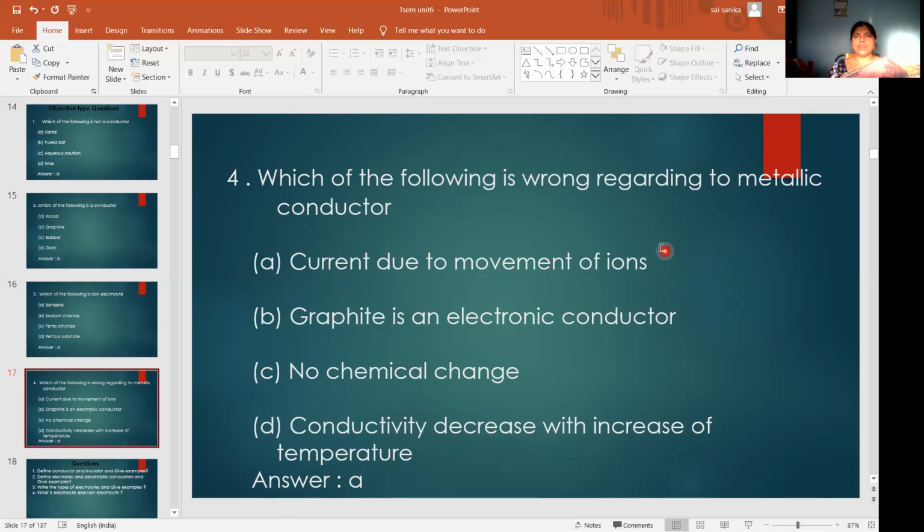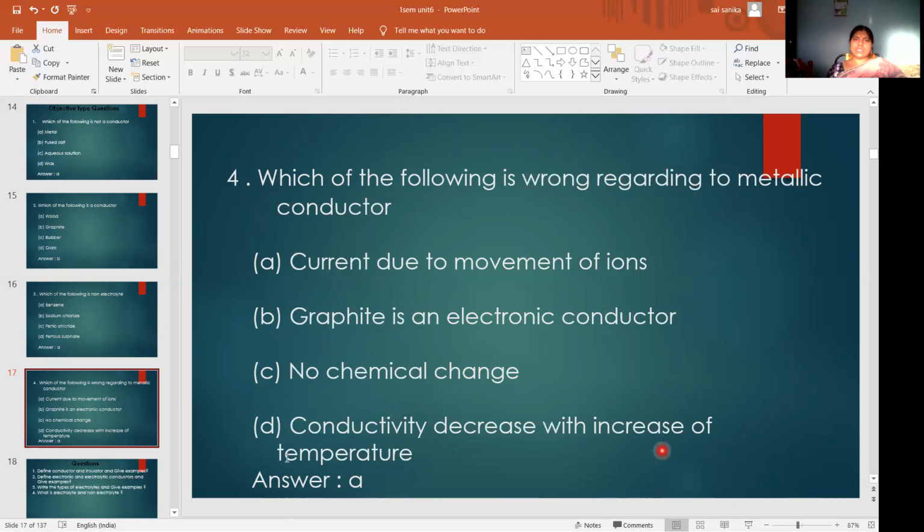So here the answer is A. Which one is wrong? Current due to movement of ions. In metallic conductors, current is due to movement of what? Electrons. That means answer A is wrong. Current due to movement of ions is wrong, because current is due to movement of free electrons. And the remaining are correct. Graphite is an electronic conductor and there is no chemical change.